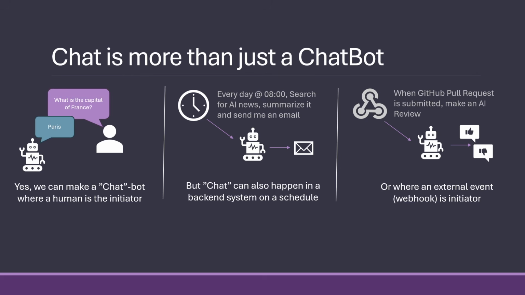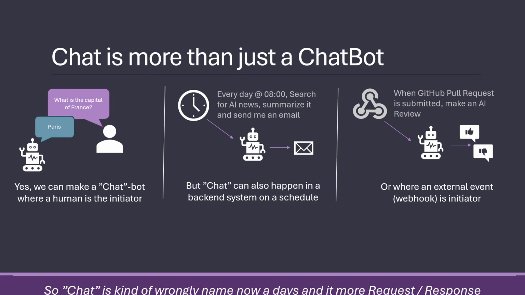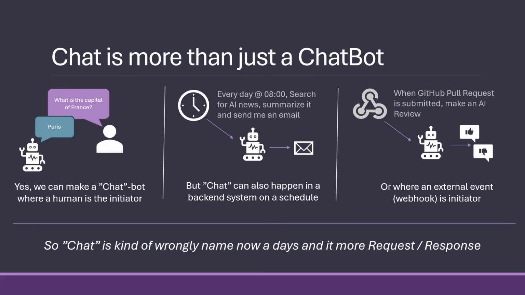And for that, we get our system up and running. So chat is actually a bad word for this. It's just sticking around because that's what it was called in the beginning, but it's more a request-response system to get a question or some information in and get some information out of an LLM.